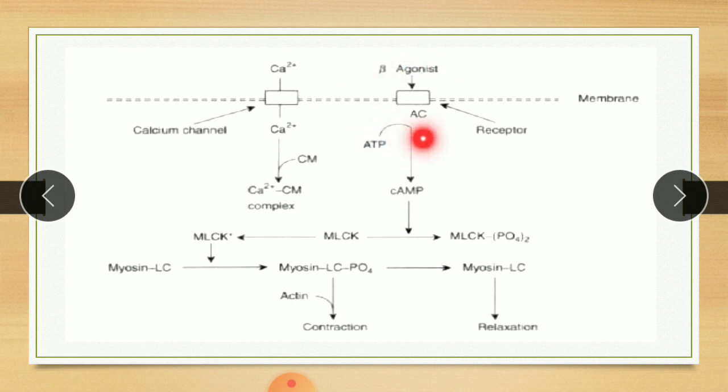So regarding beta agonist, it causes relaxation by acting on AC, due to which cyclic AMP concentration increases, which causes phosphorylation of MLCK, which is an inactive form of MLCK, and then it produces relaxation. So it is the mechanism of beta agonist, but here the important one is our calcium channel blocker.